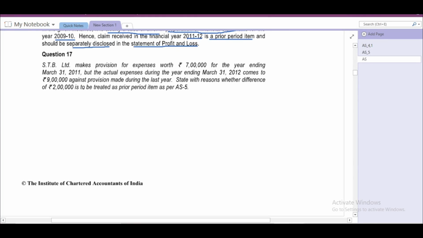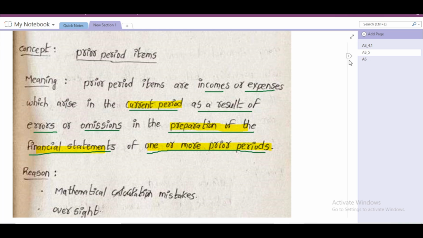Question number 17. STB Limited makes a provision of expenses worth 7 lakhs for the year ended 31st March 2011. But the actual expenses during the year ending 31st March 2011 come to 9 lakhs. This is the estimate, and this is the actual against the provision made during the last year. State with reasons whether this difference of 2 lakhs is to be treated as a prior period item. Is it an error or omission? No. We'll see how to treat it. I'll show you the concept.